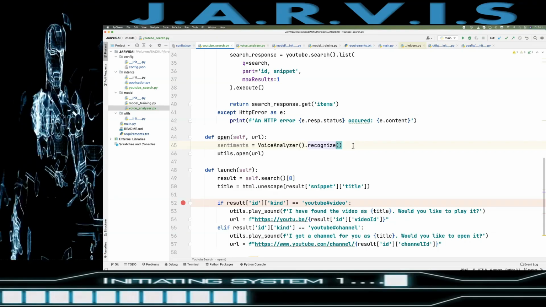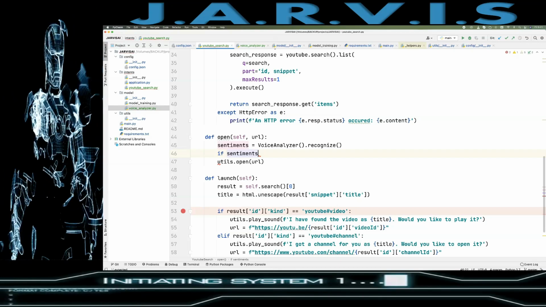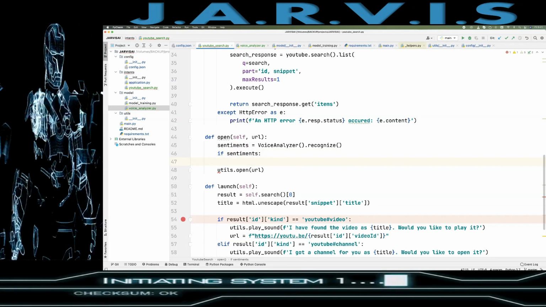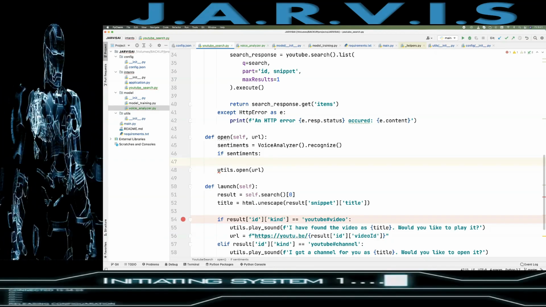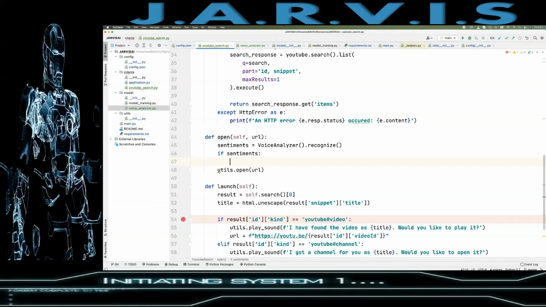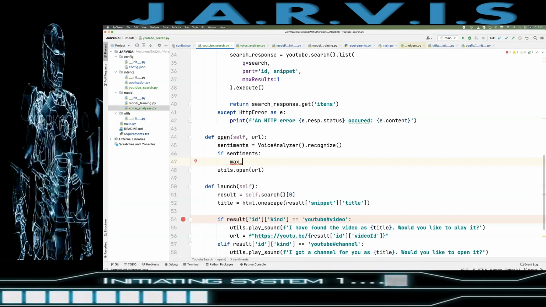Yes, this is it. Now if we got the sentiments, then we will take the max key of that sentiment, which has the maximum value. I'll show you what type of values we are getting.